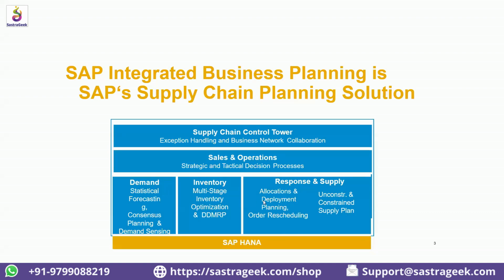But these are individual modules, right? Take an example. One organization may prefer to do only demand planning, so they may choose to only have a license for IBP for demand. Another organization may choose demand as well as supply. Another organization may choose all three combinations, including safety stock calculation, right?